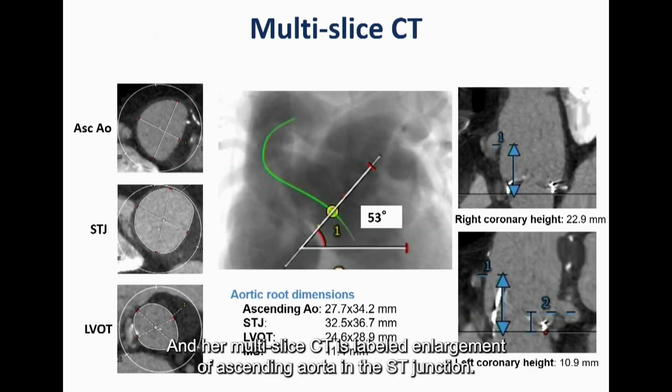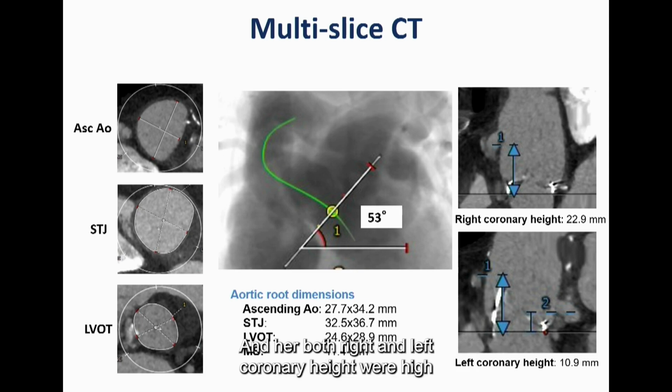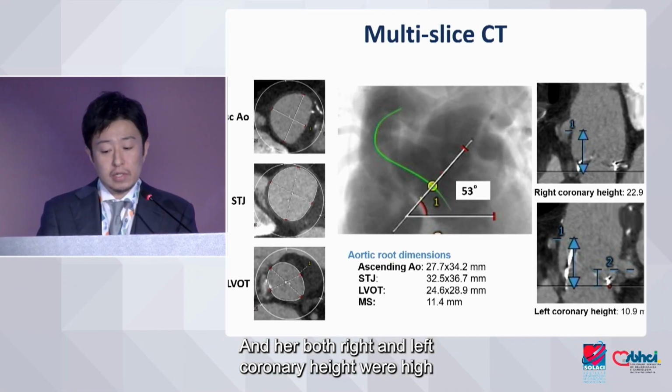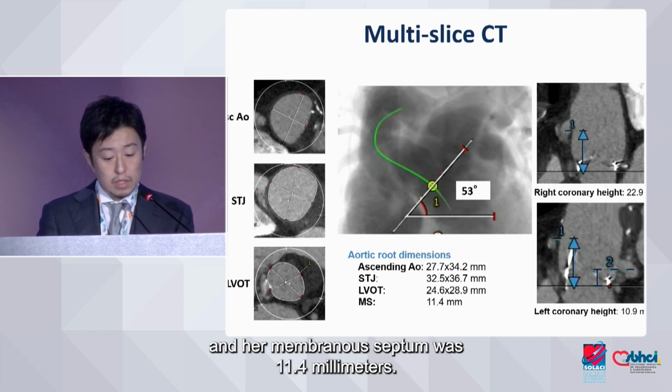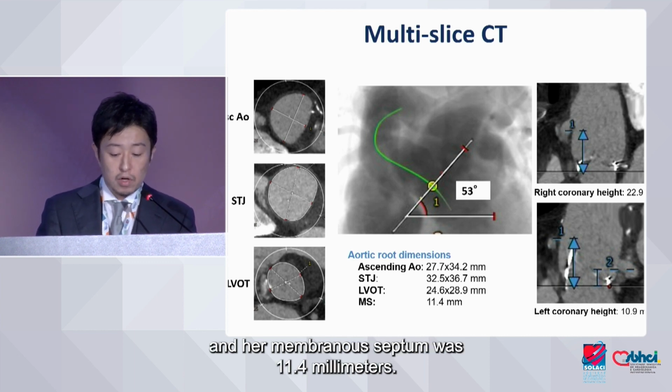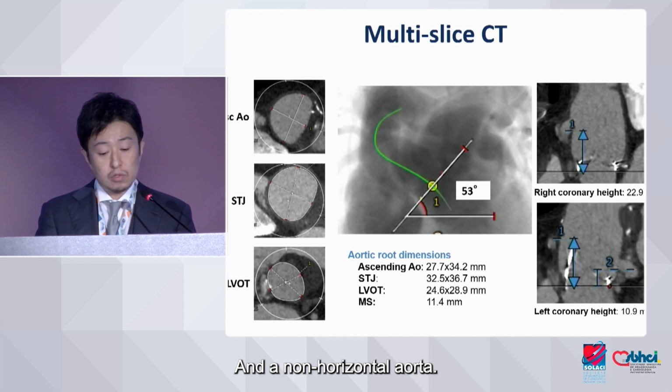The multi-slice CT revealed enlargement of the ascending aorta and STJ. Both right and left coronary heights were high enough, and the membranous septum was 11.4 millimeters, with no horizontal aorta.